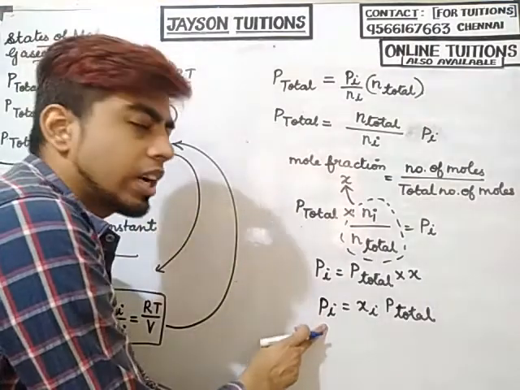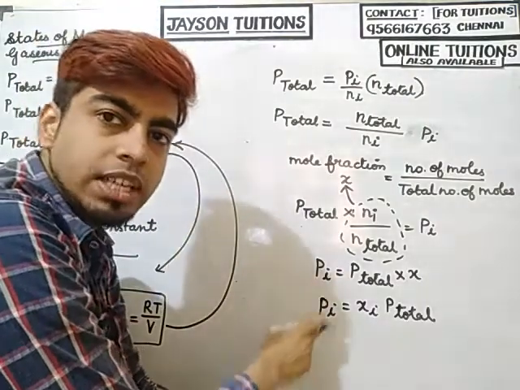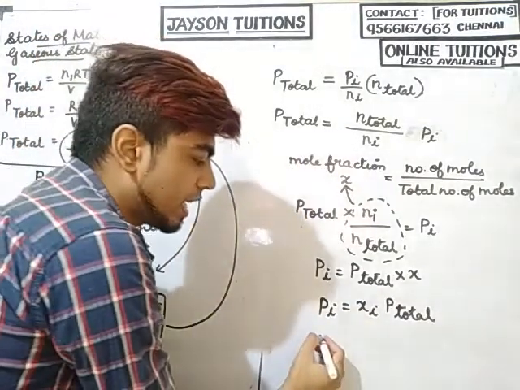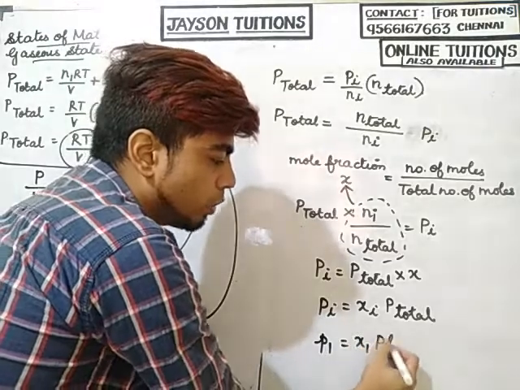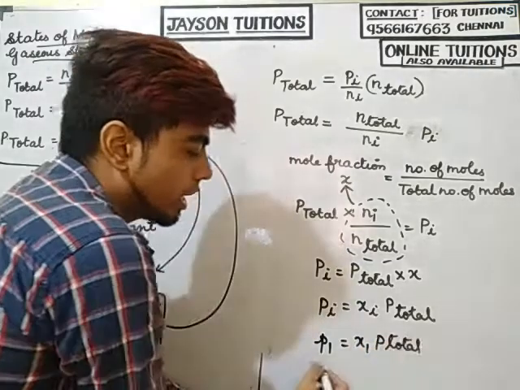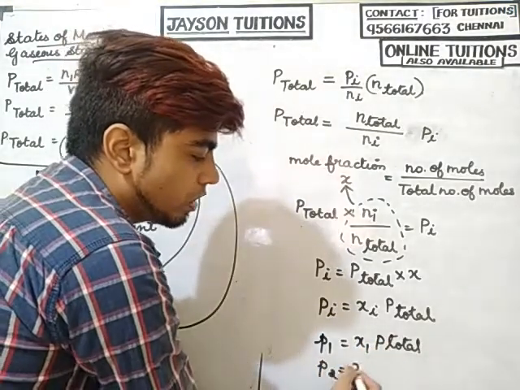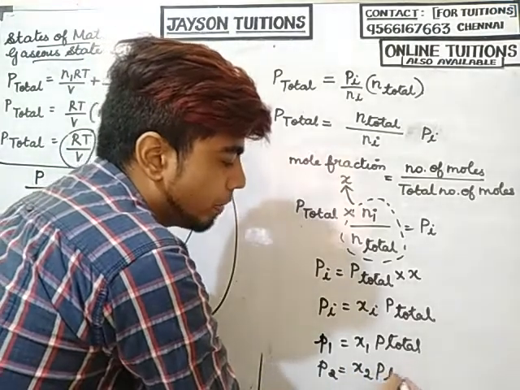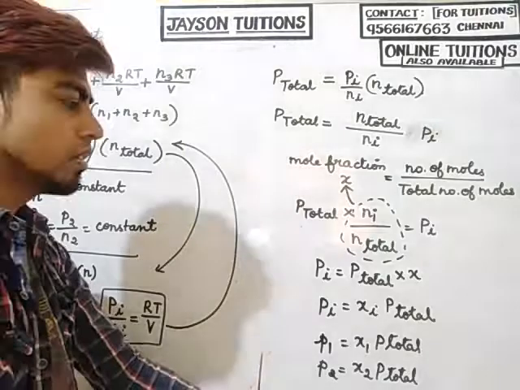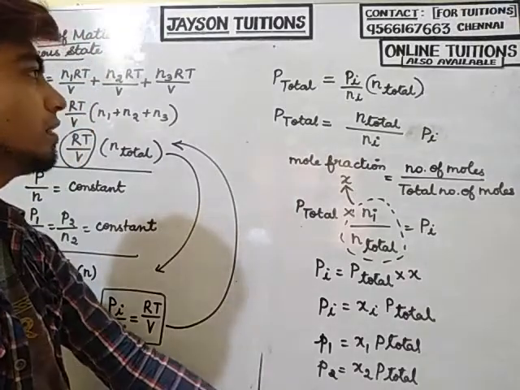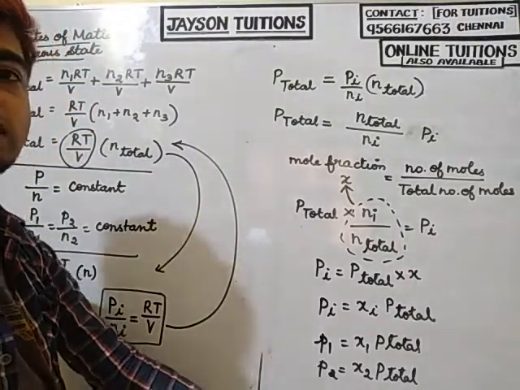Suppose I want to find the partial pressure of the first gas, then I write P1 is equal to X1 into P total. For the second gas, P2 is equal to X2 into P total. Like this I will find them. So, understood what Dalton's law of partial pressures is? Clear? Yes.